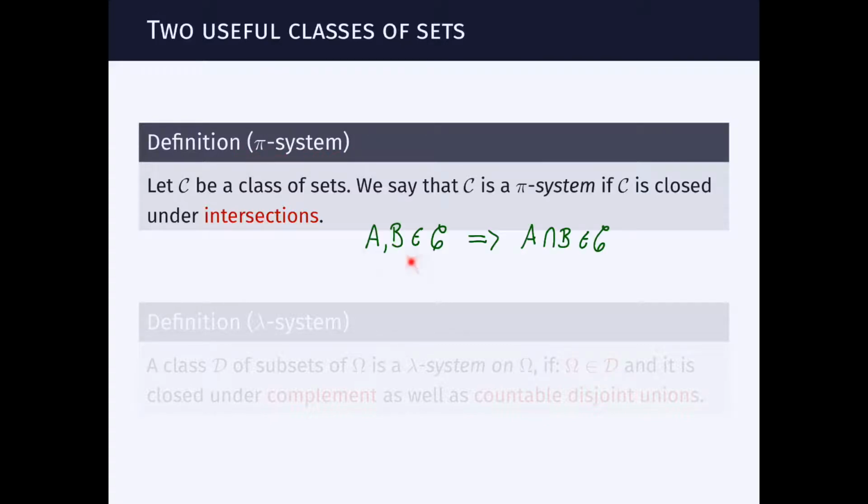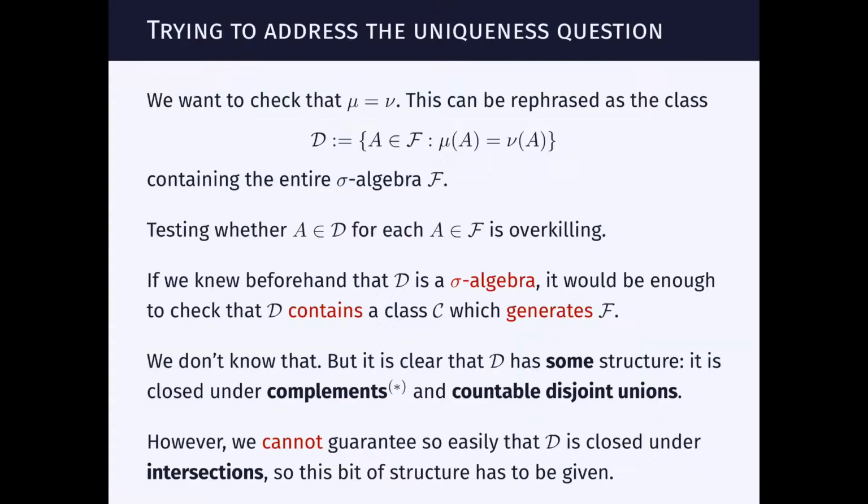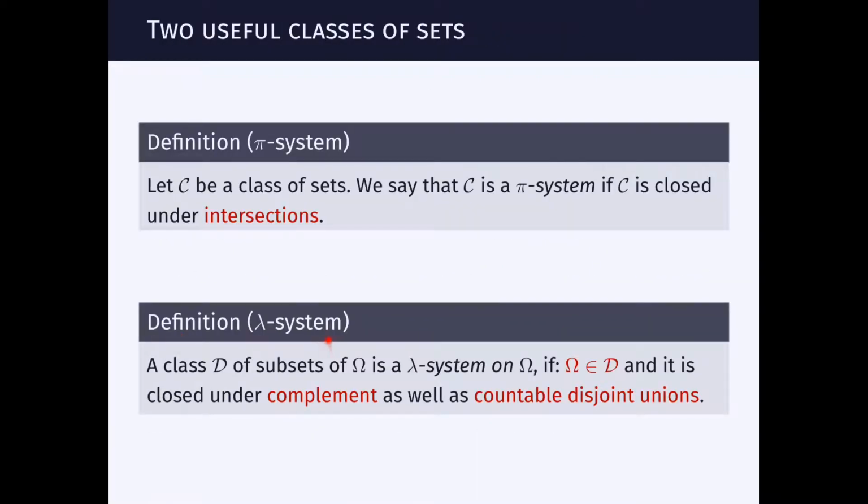And closed, of course, just means if A and B are any two sets in the class C, then their intersection is also in C. And now, referring back to the previous slide, where we had a class D which naturally satisfied the property of being closed under complement and countable disjoint union, we define a lambda system to be exactly a collection of subsets of a given sample space, such that the entire sample space is a member of this collection. The collection is closed under complement and it's closed under countable disjoint unions.